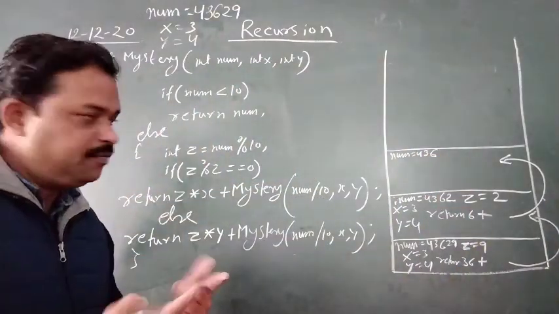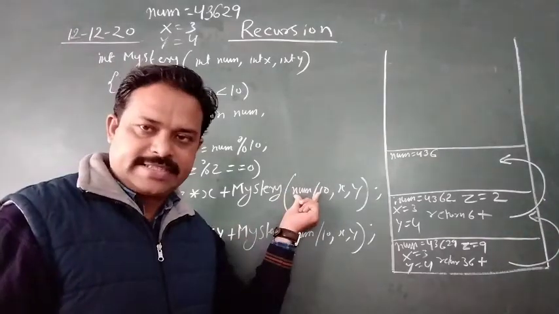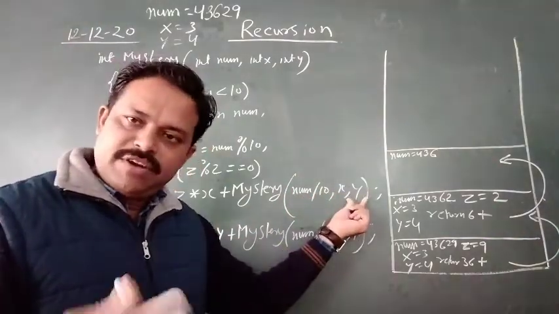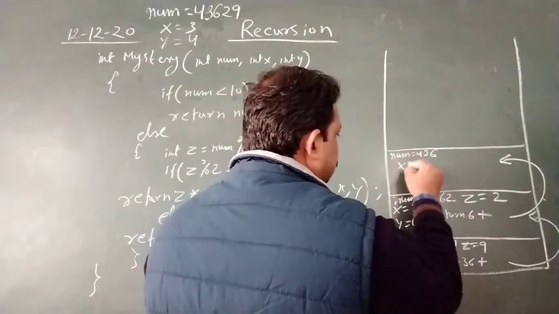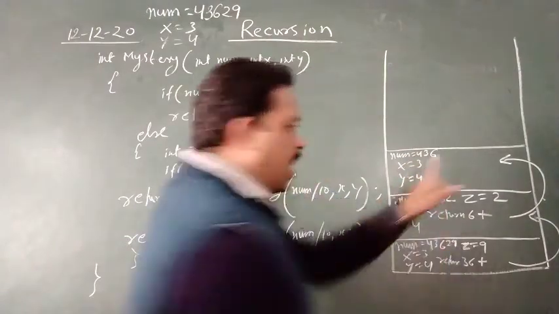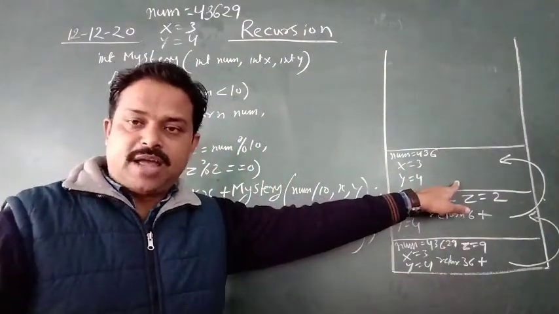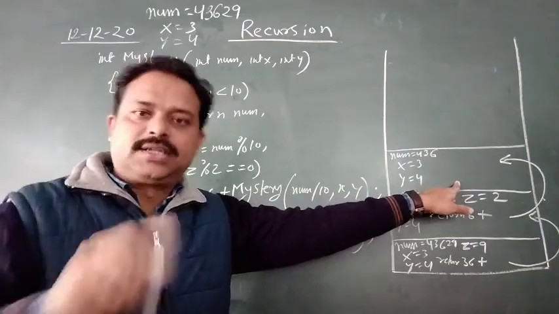Again you have called the function with the new value 436, x and y remain as they are. Again the memory has been allocated the third time because you have called the function the third time.